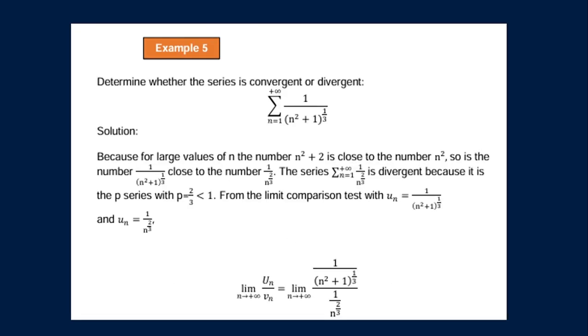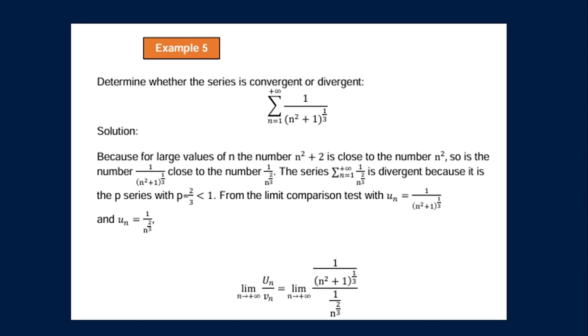And for our last example, example 5, we will determine whether the series is convergent or divergent. So the summation of 1 all over the quantity of n squared plus 1 raised to 1/3, as n goes to positive infinity and n is equal to 1. So for the solution, for large values of n, the number n squared plus 1 is close to the number n squared.